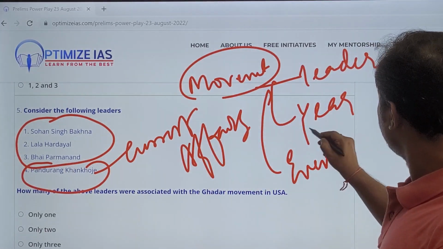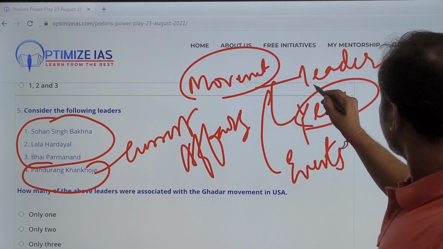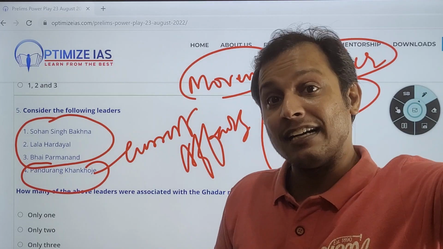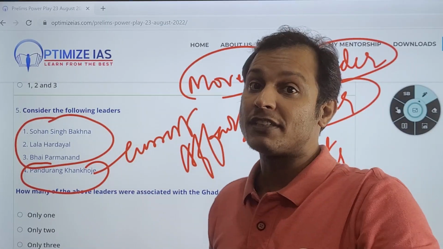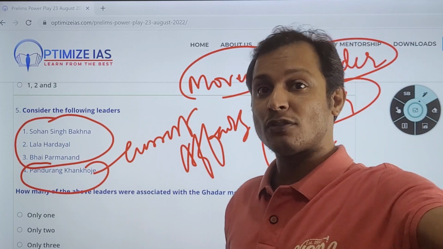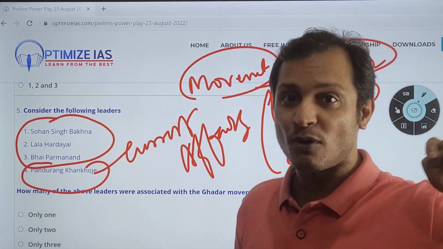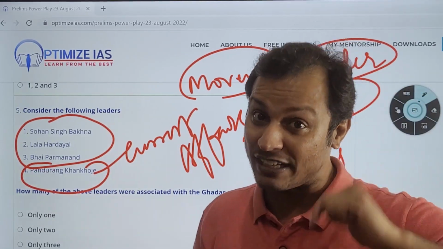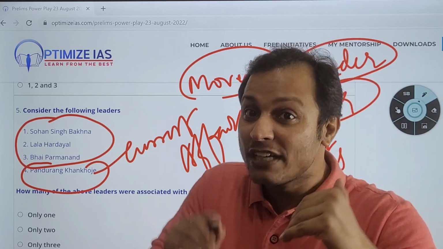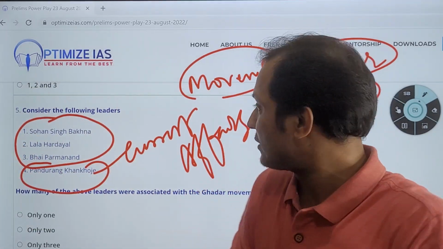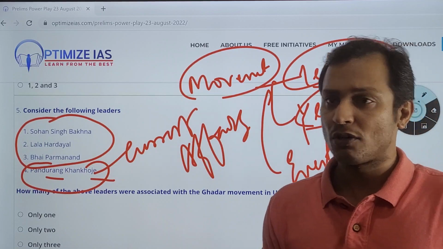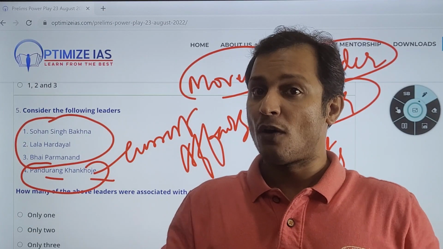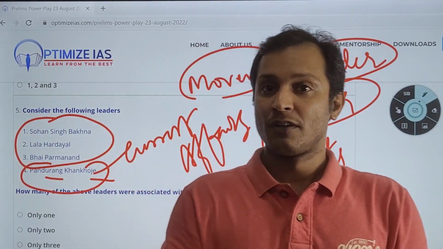So you should know what is the time period. It was during the First World War. What are the leaders associated with this movement? Leaders in America and leaders in India. There were some leaders who were associated with the Gadar movement in India, and who was that? That also I would like to know. Let me see who can answer in the comment box. I will see each and every comment, because this is where we have to do active learning. We have to engage with what we read, and link with the static concept also, and not just restrict to this person. This person is important because he is in news. But we will link with the static concept, and do a brainstorming of what all questions can come from the Gadar movement.